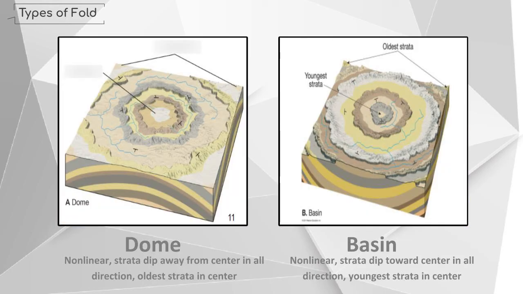A dome is a fold that is convex upward, which means that its strata dip outward from the central area. A basin is a circular fold that is concave upward, and it is the counterpart or vice versa of a dome. It means that each strata dips inward toward the central area.